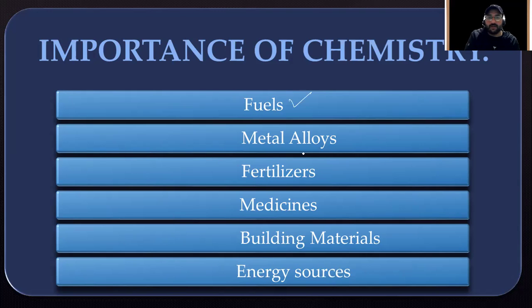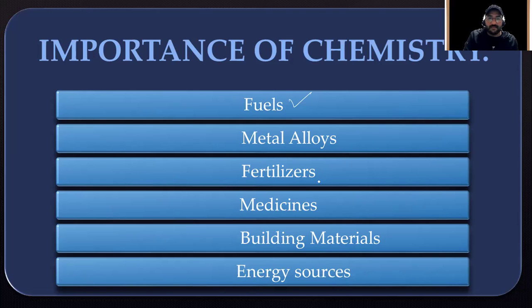Talking about metal alloys, alloys are mixtures of metals. Those mixtures of metals called alloys have characteristic properties, very interesting and better than the parent metals. So we have so many alloys that we encounter on a daily basis, like brass, bronze, alnico, stainless steel, and solder, nichrome. These are some of the important alloys that we use on a daily basis.